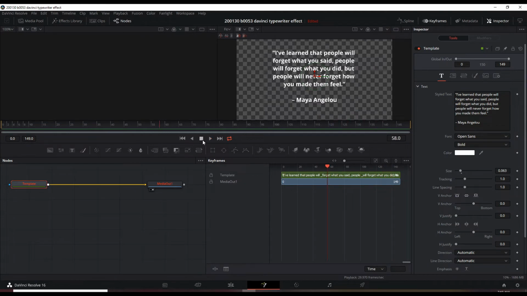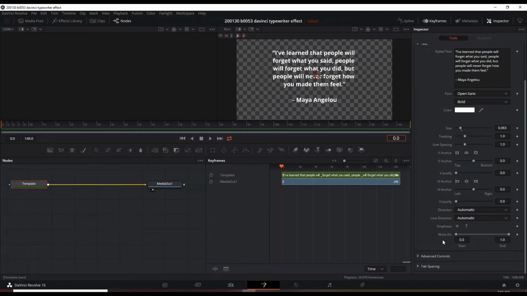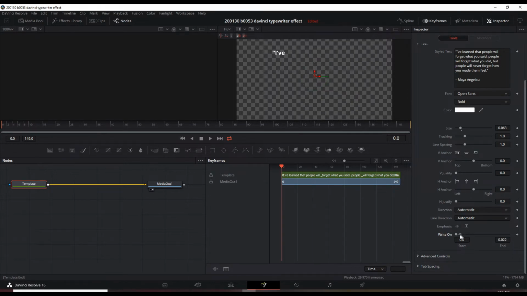So what we need to do is go to the very first frame, which is frame 0. Go over here, highlight that, enter 0, enter. Now we're at the very first frame. Let's scroll down here on the right side to the Write On feature. So let's drag the right side cursor over to the left. And you see it's disappearing from the right side until it's fully disappeared. This is how the typing effect works.